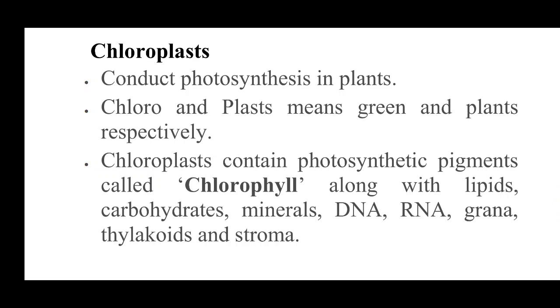Chloroplast helps in the process of photosynthesis in the plants. Chloro means green and plast means plants. So chloroplast gives the green colored pigment to the plants. What is the green colored pigment? It is chlorophyll. There are different kinds of chlorophylls also, chlorophyll A and chlorophyll B, depending on the color it imparts to the leaf. Chloroplasts contain photosynthetic pigments or chlorophyll along with lipids, carbohydrates, minerals, DNA, RNA, grana, thylakoids, and stroma.